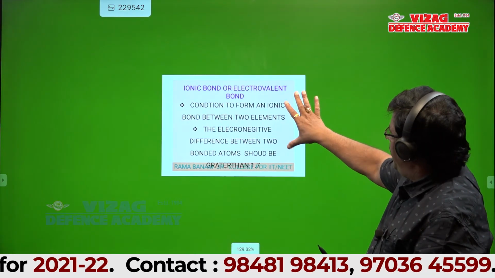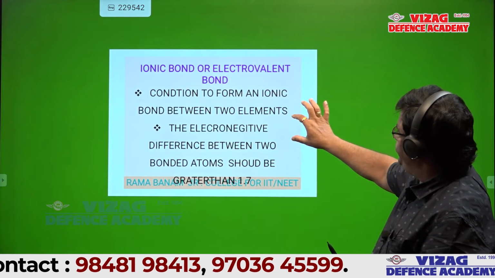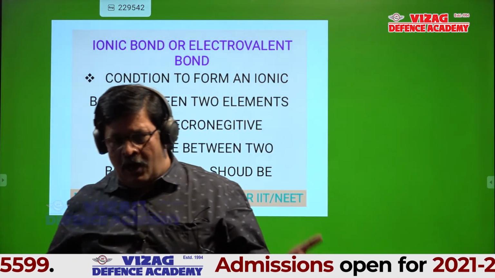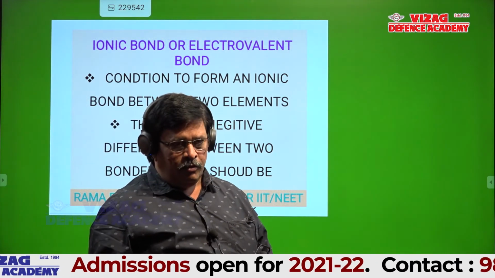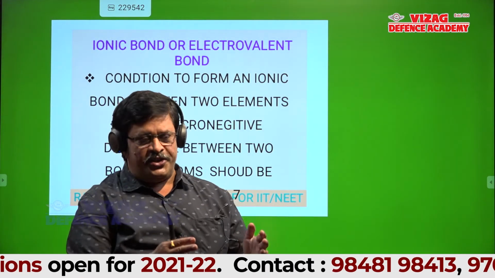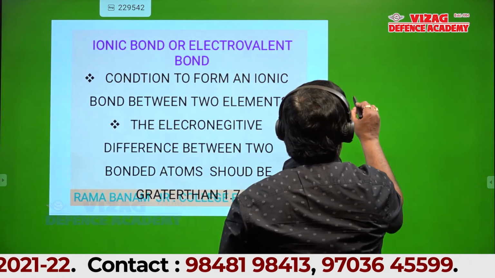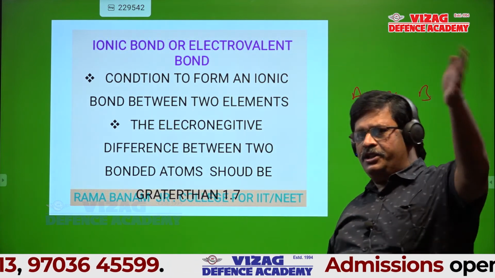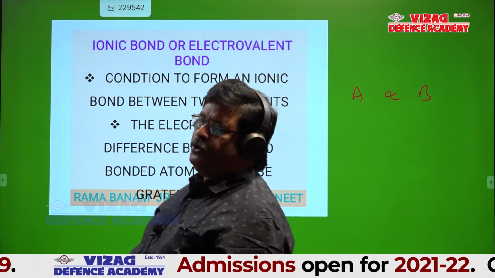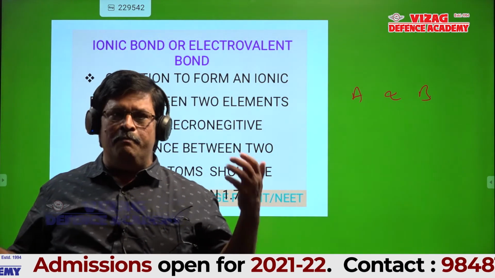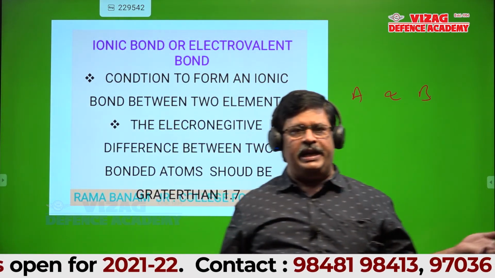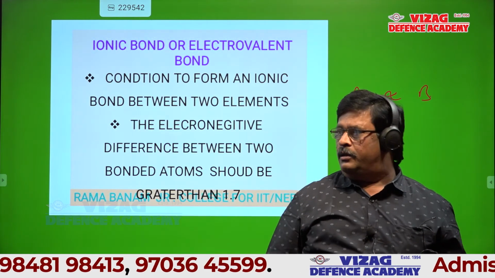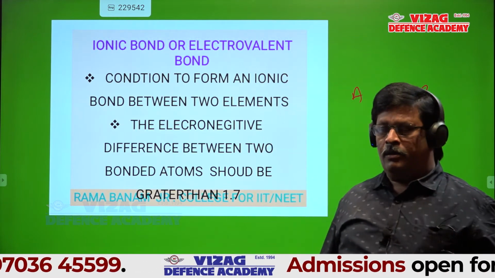Forget about that transfer for a minute. Which atom loses, which atom gains, how that ionic bond is formed, forget about all those points. Suppose I give two elements A and B, and we don't know what A and B are. Under what conditions will the bond formed between these two be ionic? Anion means it gains, cation means it loses.